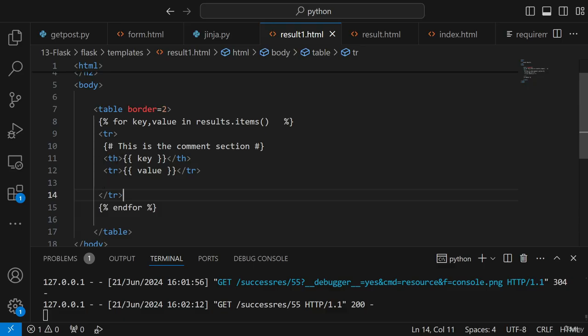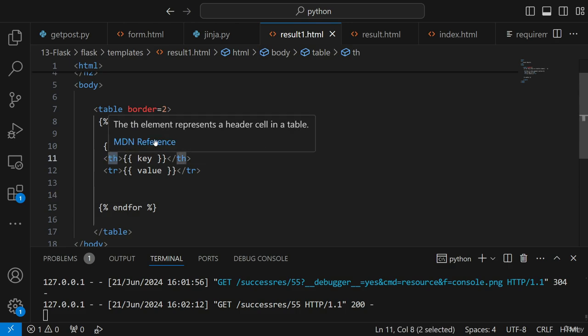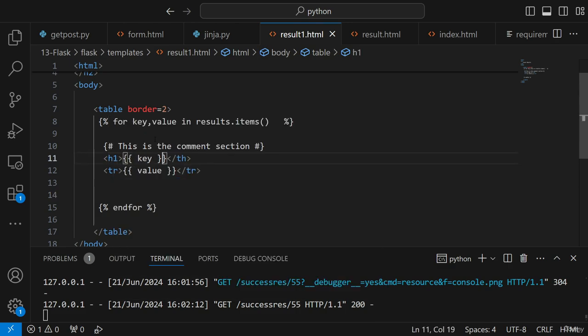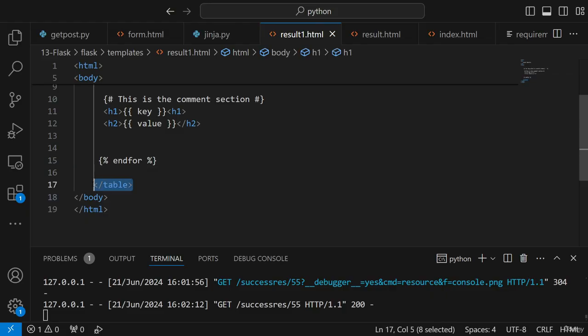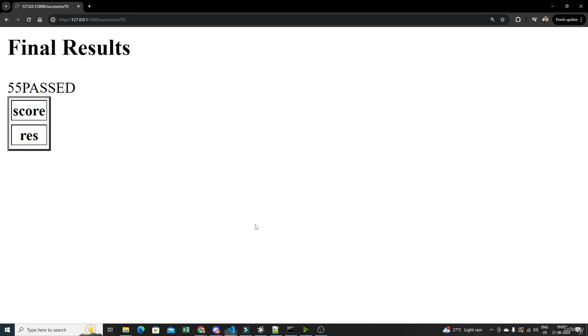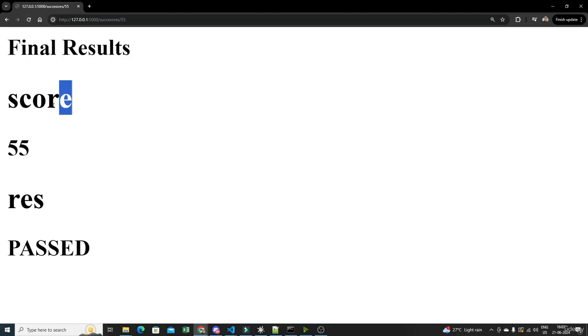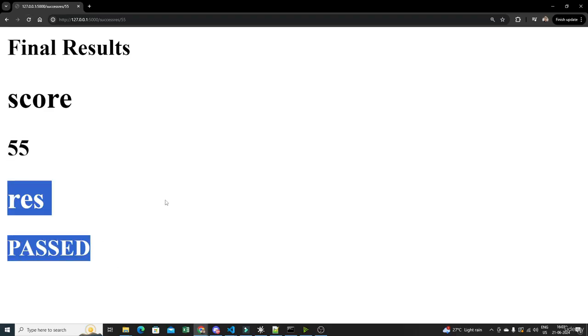Instead of using all these things, I can also use an h1 tag or h2 tag. Let's go ahead and do that. Again, I'm not that proficient with HTML, so my output may not look perfect. So I'll write h1, and let me write my h2 tag. So the h1 tag will be this one, and the h2 tag. I don't even have to use this table body. I will also remove this table. Now let's see whether it will work or not. If I reload it, here you can see score 55, res, and passed.